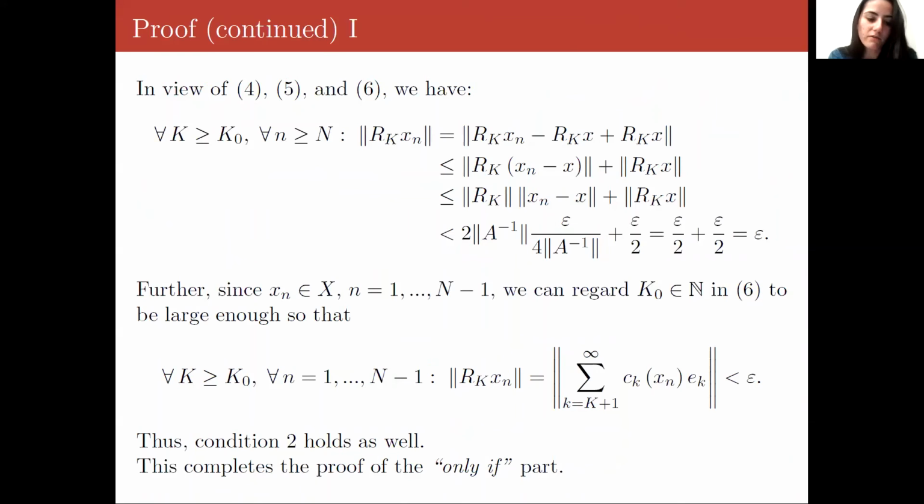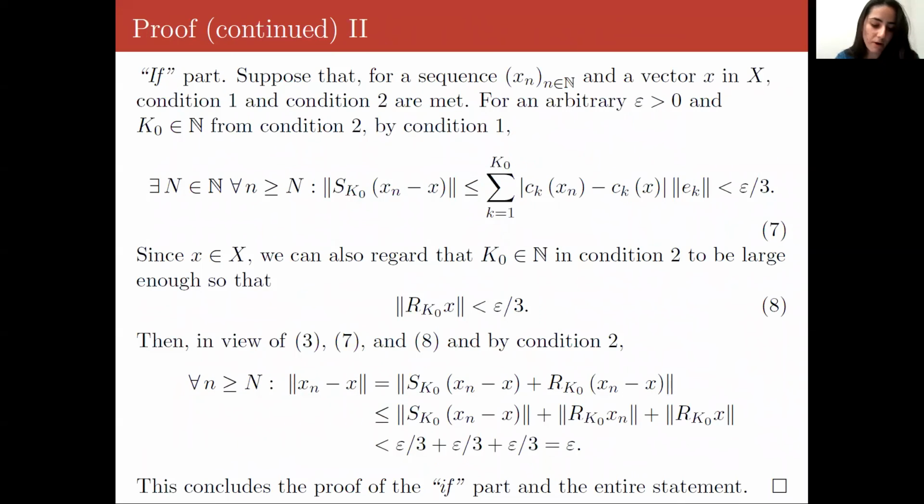And then in view of prior estimates and by subadditivity of the norm, linearity and boundedness of the operator Rk, we get the following estimates for some n, for all n at least that big. Then we can see that we get the same estimate for n between 1 and n minus 1, because we're dealing with a finite number of remainders of convergent Schauder representations. So we can choose k0 large enough so that the finite number of remainders will also be made small. So then we see that it holds for all n, and thus condition 2 holds, completing the only if part of the proof.